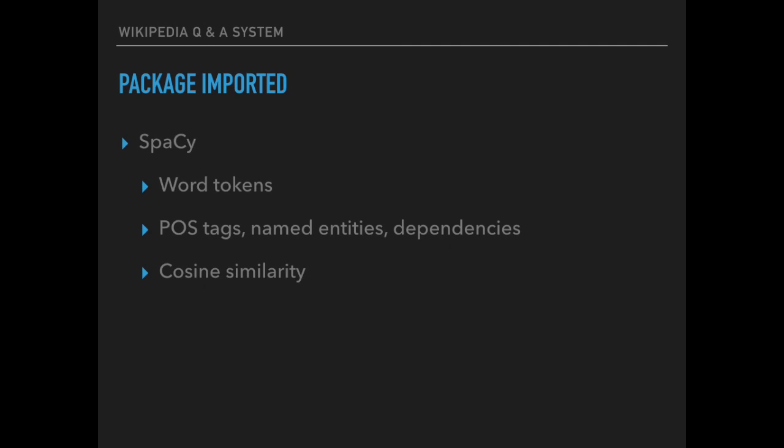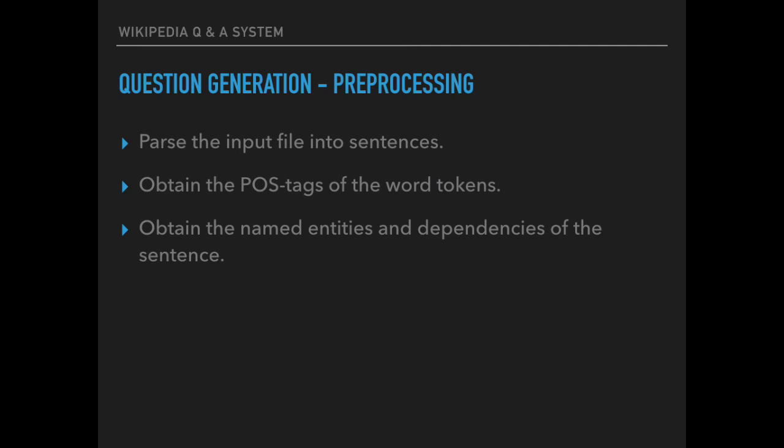The main natural language processing package we use is spaCy. spaCy provides functionalities such as word tokenization, POS tagging, named entity recognition, token dependencies, and cosine similarity. All of these come in handy for our use.